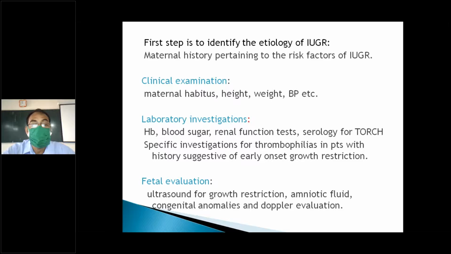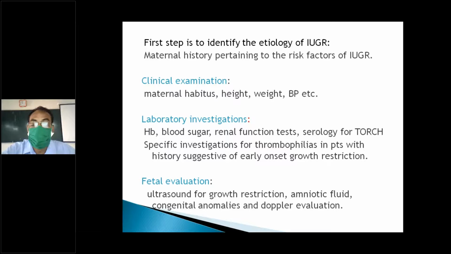Then again, there is fetal evaluation. Once you suspect all these things, then comes clinical examination: fundal height, symphysis pubis, measuring the symphysis fundal height. Any discrepancy of more than 4 weeks, you have to consider all this.